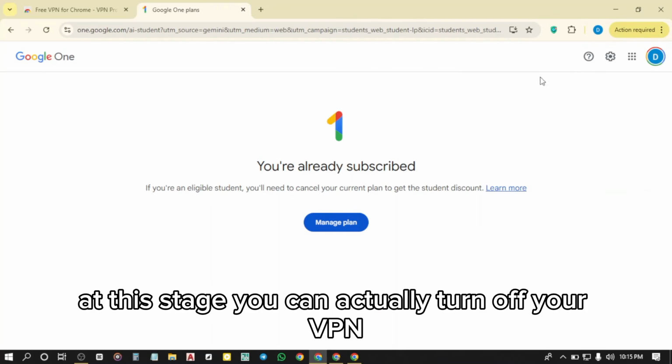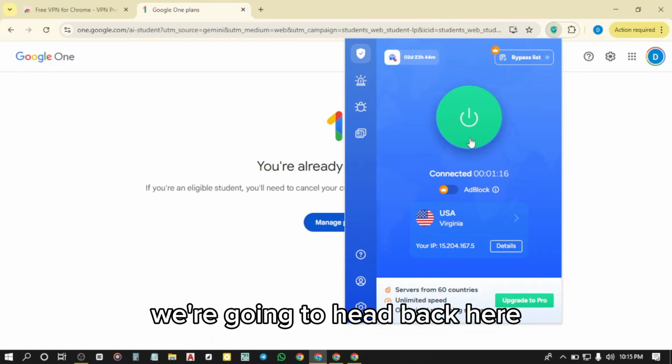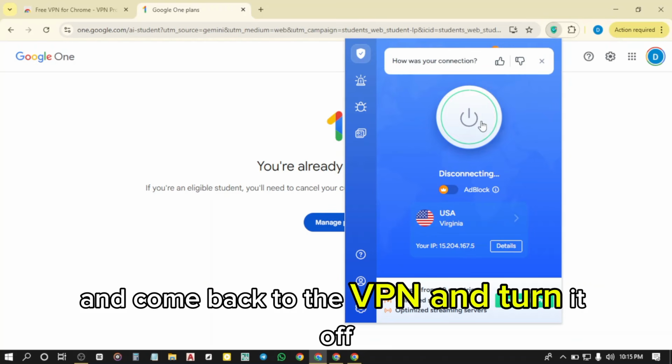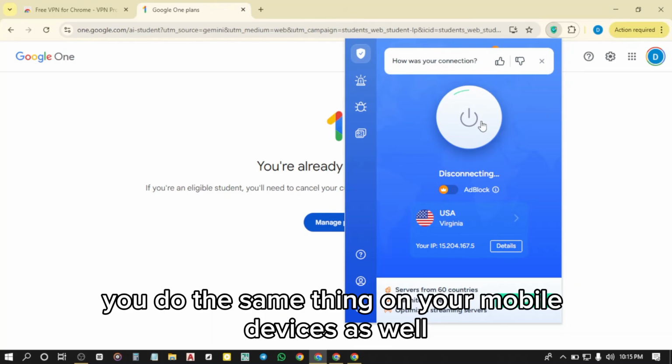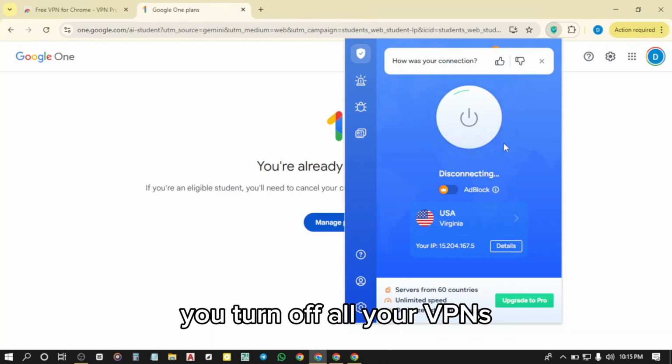Guys, at this stage, you can actually turn off your VPN. We're going to head back here and come back to the VPN and turn it off. You do the same thing on your mobile devices as well. You turn off all your VPNs.